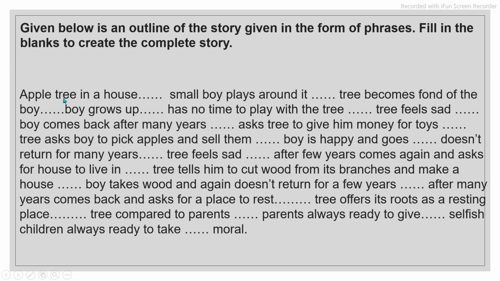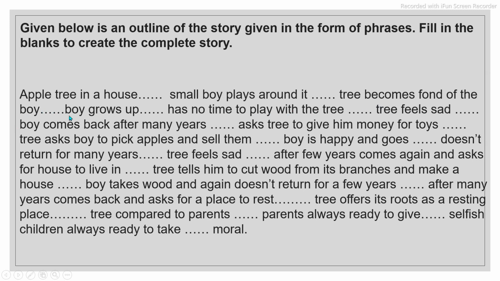So, apple tree in a house, this is the kind of setting we are given. Small boy plays around it, so this is where we are given the character. Tree becomes fond of the boy, boy grows up, has no time to play with the tree. So this is the plot, how it works as time passes. So what happens?